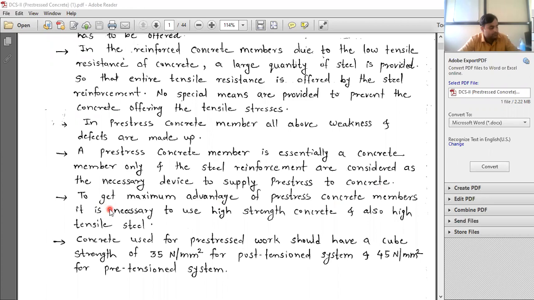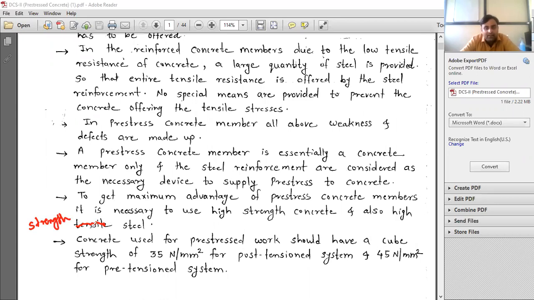The next point is: to get the maximum advantage of pre-stressed concrete members, it is necessary to use high strength concrete and also high strength steel. Here it is written high tensile steel, but it should be high strength steel.